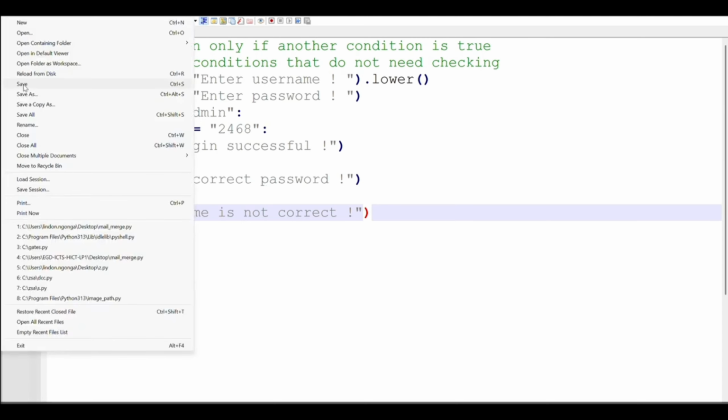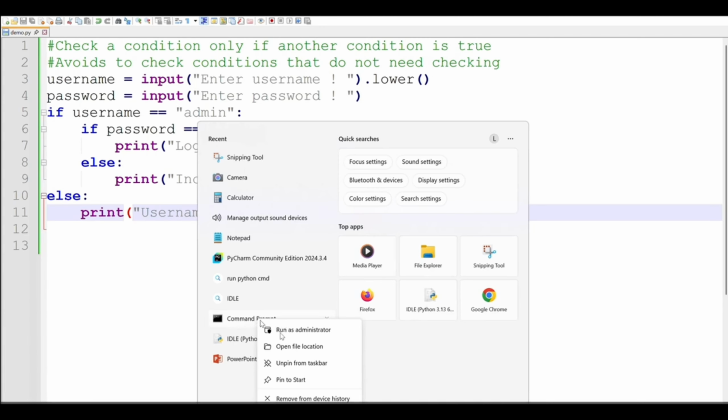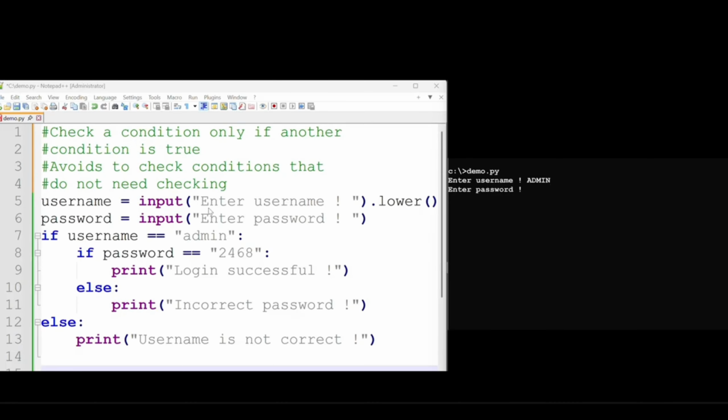So let's save our program and run the command prompt as an administrator. We're able to see the code and the command prompt on this side. After running our program, the username entered is admin, which is the correct username, and the password is wrong because our predefined password is 2468.